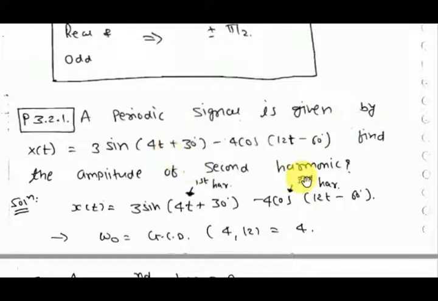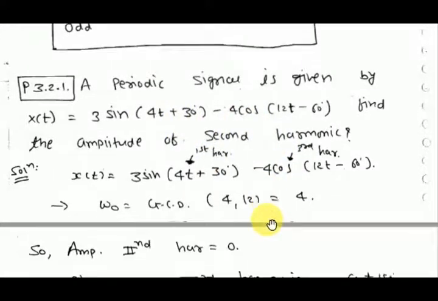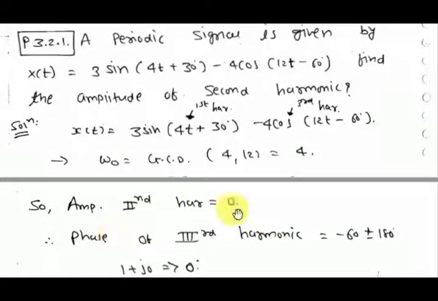Next problem: a periodic signal is given. Find the amplitude of the second harmonic. First of all, you have to find the fundamental frequency. Here the frequencies are 4 and 12, so the fundamental frequency will be the GCD of 4 and 12, which is 4. So ω0 is 4, so the second harmonic will be 2 into 4, means 8. A component of frequency 8 is not there, means the magnitude of that harmonic is 0.